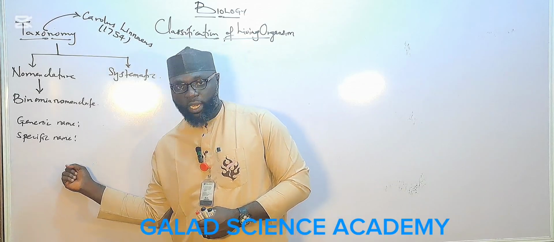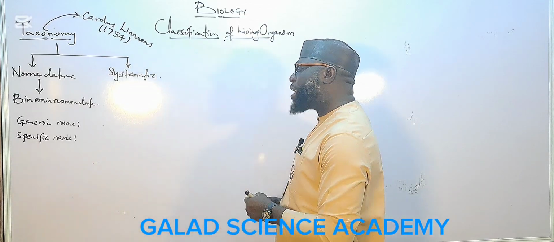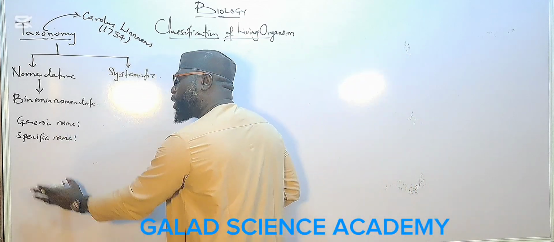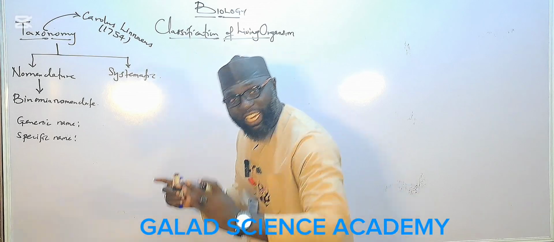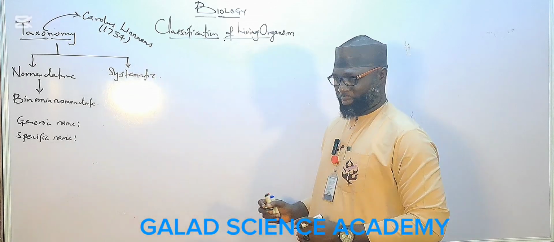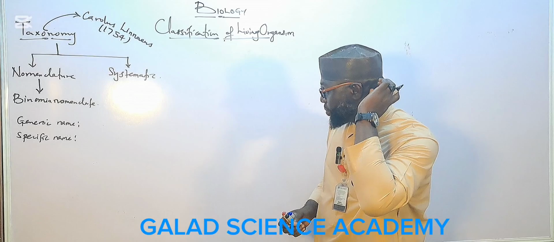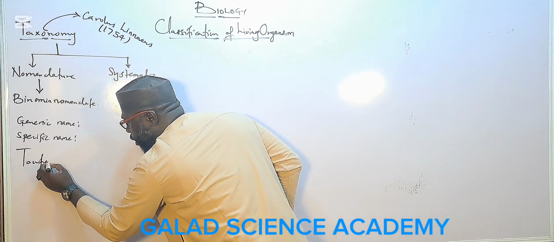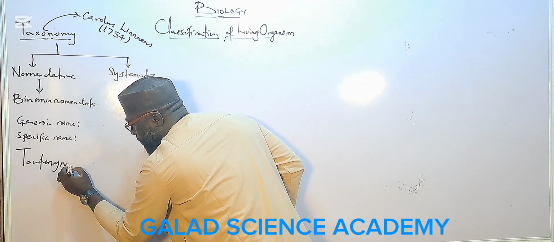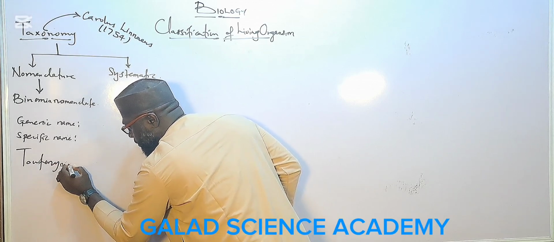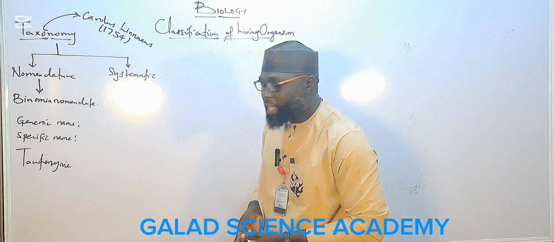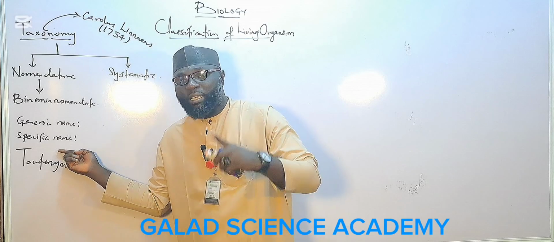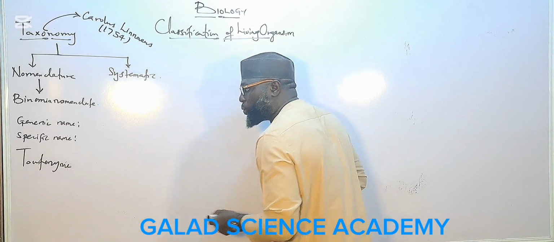And we also have a condition where the generic name and the specific name of an organism are the same. That condition we call tautonyms. Tautonyms is a condition whereby the generic name and specific name of an organism are the same. For example, if you have